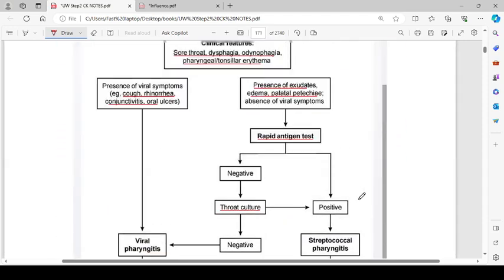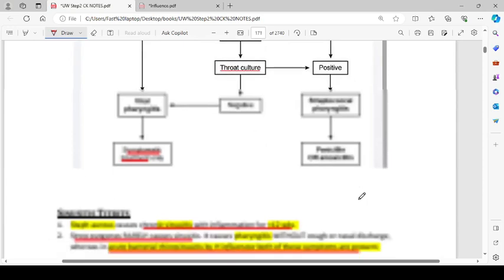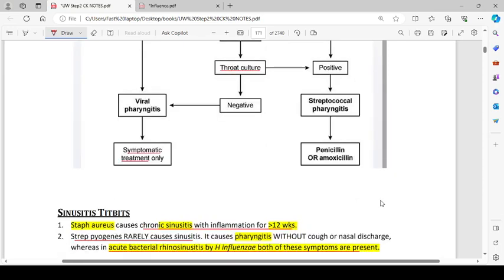The next is, what is it? Sinus what? Okay, I can't even pronounce it. Sinusitis, titbits.